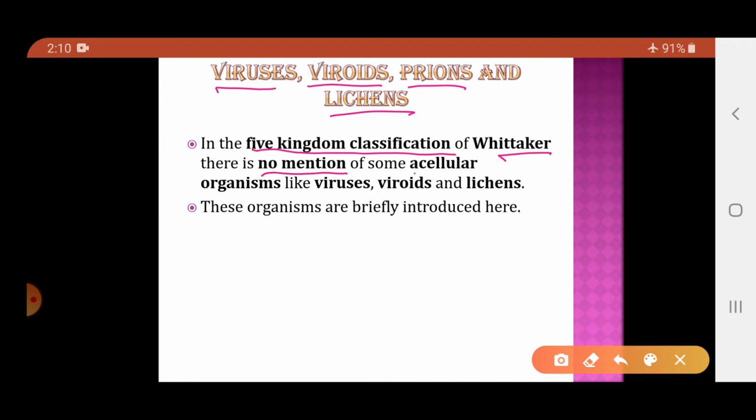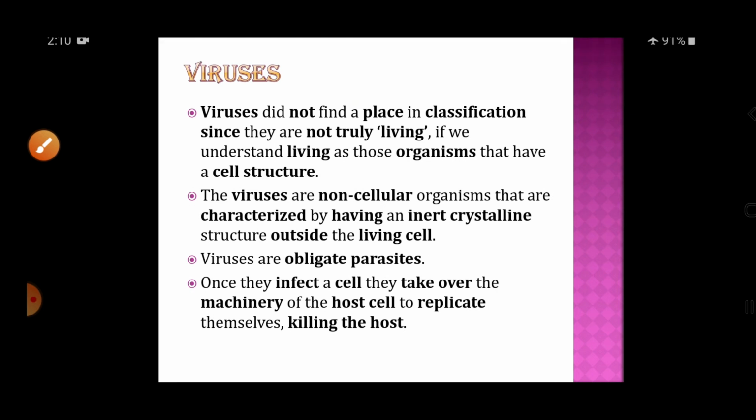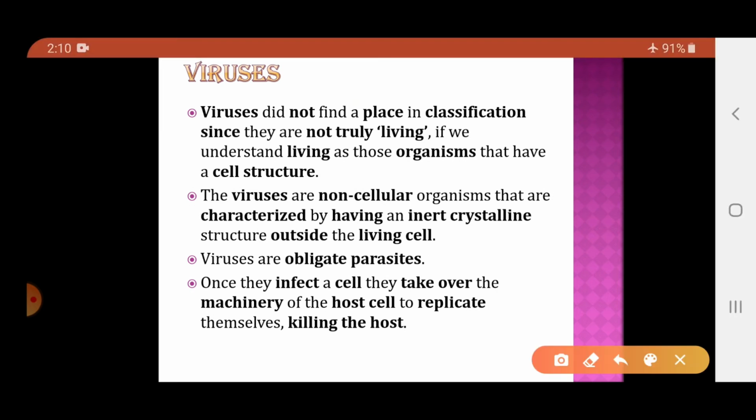Basically, out of this, some of them like viruses and viroids are considered as acellular organisms. So first of all, we will study regarding the viruses. Now, why did the viruses not find any place in the classification? Because they are not considered as true living organisms. So basically, viruses did not find a place in classification since they are not truly living.